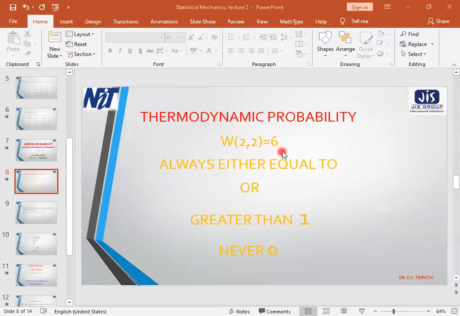So what we come to know is that it will never be 0. If something exists, certainly it will be realized in at least one number of ways. So it will never be 0. It may be equal to 1 or greater than 1, but never 0. So this is one of the fundamental differences between thermodynamical probability and statistical probability.